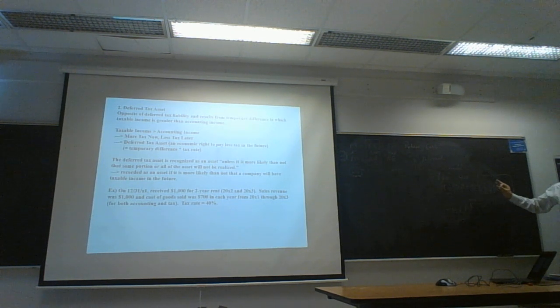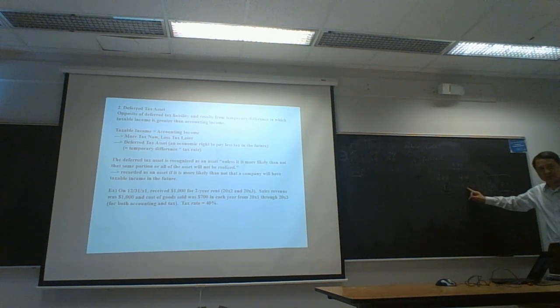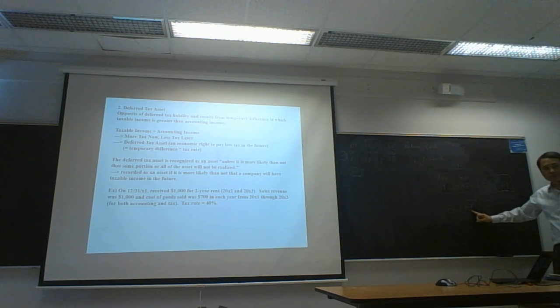Now this is just common sense, isn't it? If tax expense is higher than accounting expense, or if tax revenue is smaller than accounting revenue, then taxable income would be smaller than accounting income. In this situation, we have to record DTL, liability.